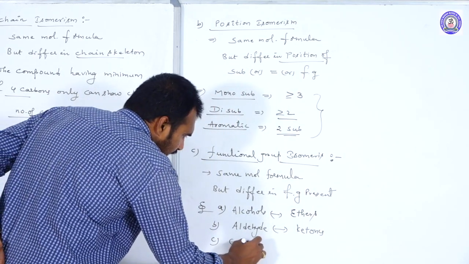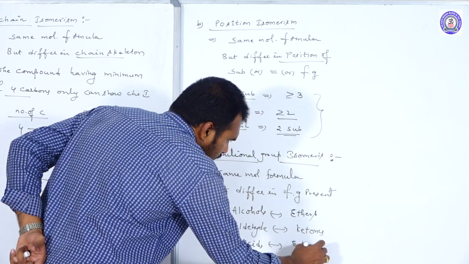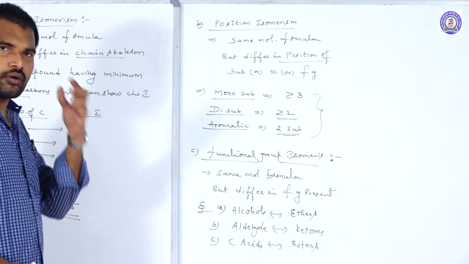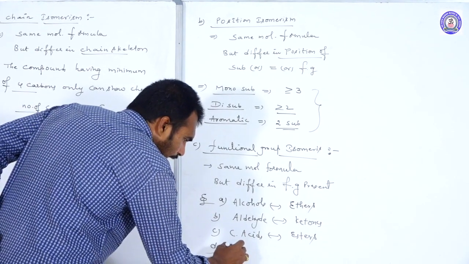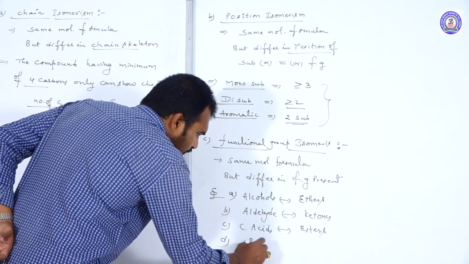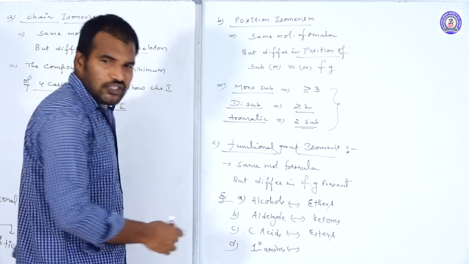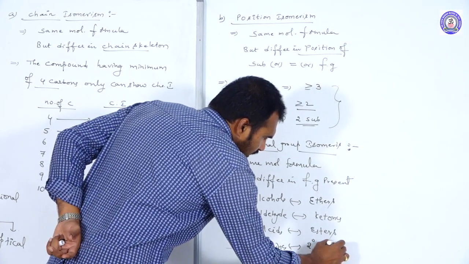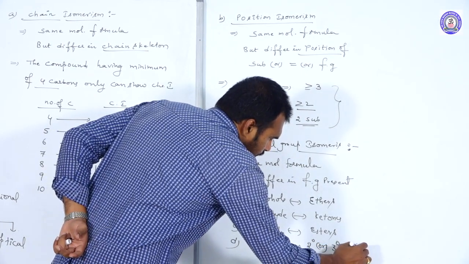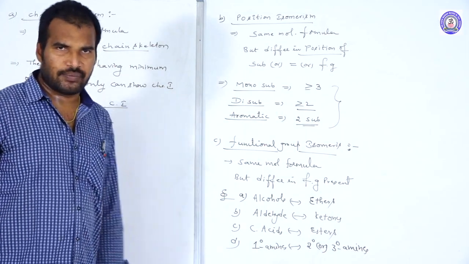Next, carboxylic acids are functional group isomers of esters. Next, primary amines are functional group isomers to secondary or tertiary amines, whatever it may be.